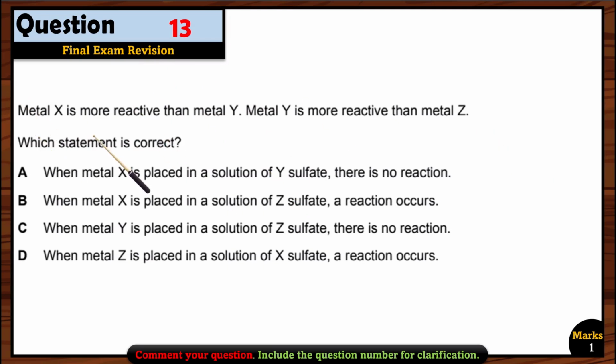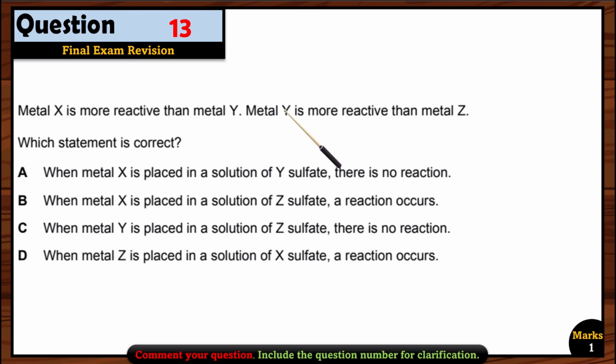Metal Y is more reactive than metal Z. Which statement is correct? Okay, before going to the statements, we have to find the reactivity order for all these. So metal X is more reactive than metal Y. So it means X will come first, right?